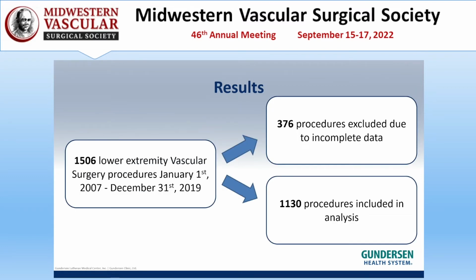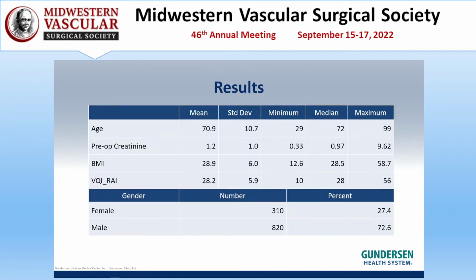1,506 open lower extremity procedures were performed during the study period. Of these, 376 were excluded due to incomplete data, leaving us with 1,130 procedures included in the analysis. Our study demographics are here. The median age of our patients in this study was 72 years old, and 72.6% of patients were male.